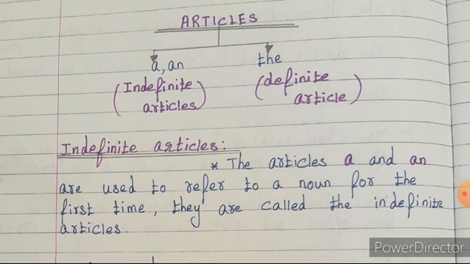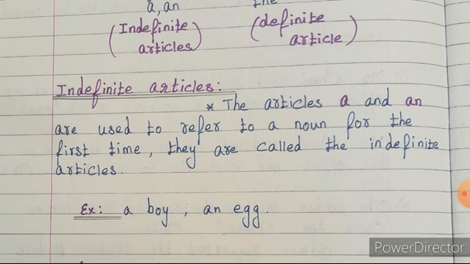Next look at the indefinite article, that is the articles a and an. They are used to refer to a noun for the first time. They are called indefinite articles. Listen children, what are indefinite articles? The articles a and an are known as indefinite articles. Where you have to use these, it is used to refer to a noun for the first time.